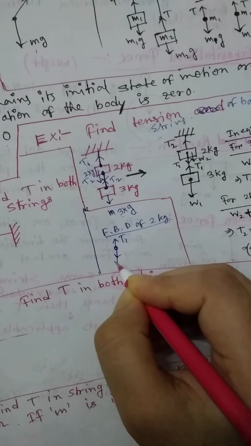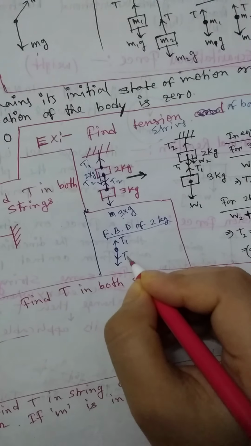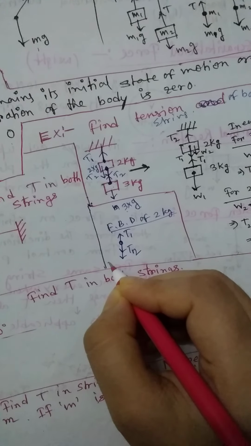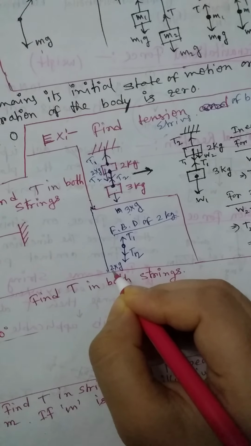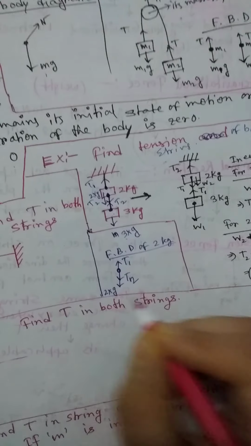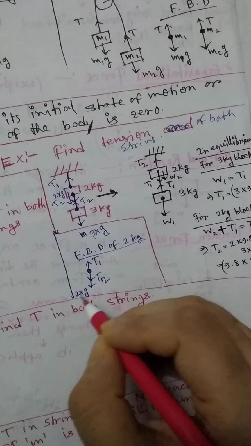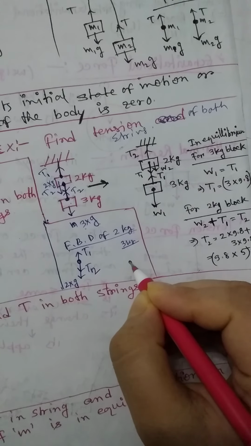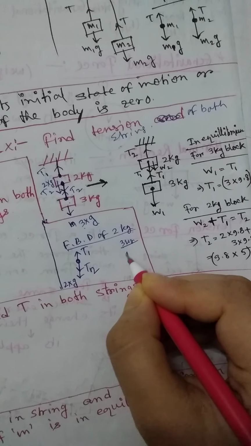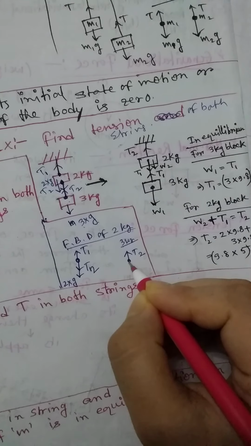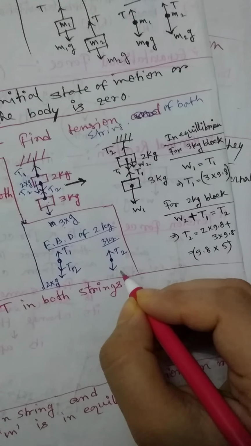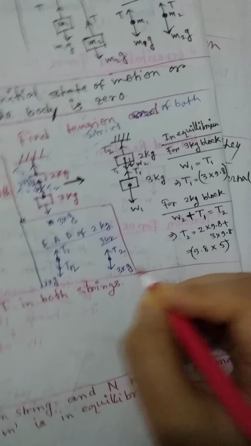Along this direction two forces act: number one is the tension force T2, and number two is the gravitational force, 2 into g, mass into gravitational acceleration. And the free body diagram of the 3 kg mass: this 3 kg mass experiences tension force along this side, which is T2, and gravitational force along this side, which is 3 into g.